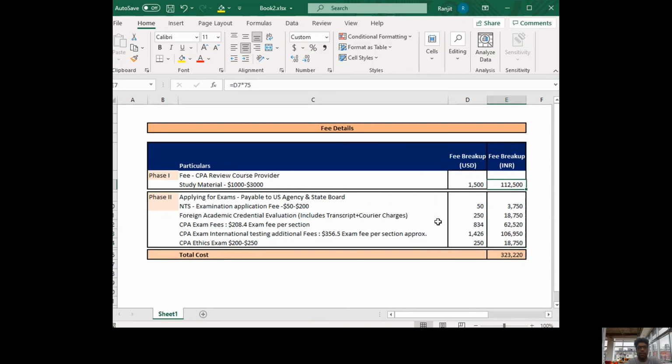But here, you need to choose a review course provider, because without study material, I think it's not quite easy to clear the CPA exams. So this is the overall cost for CPA, and if you have any questions, then just reach out to me.